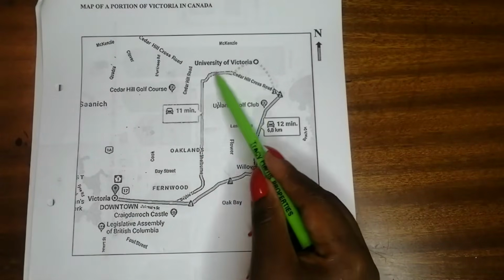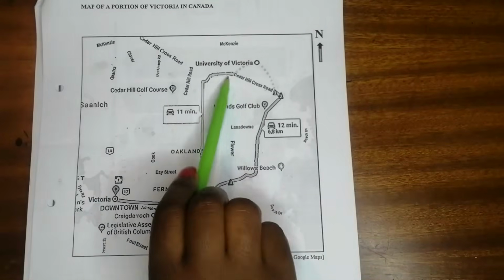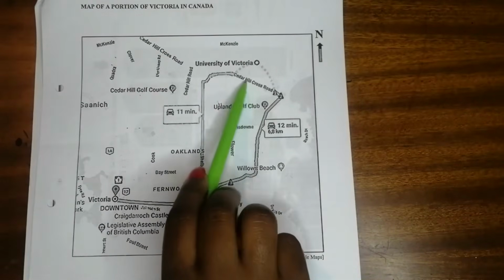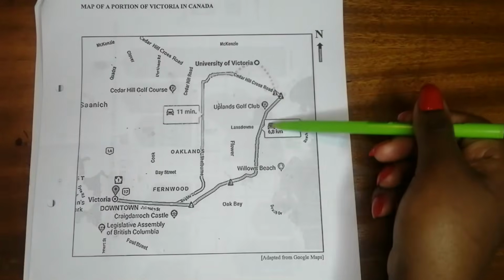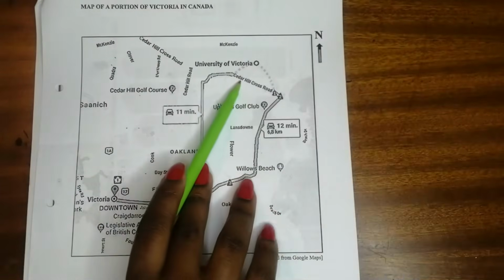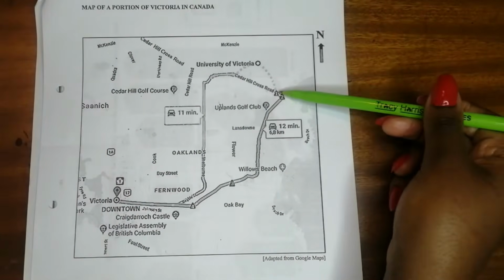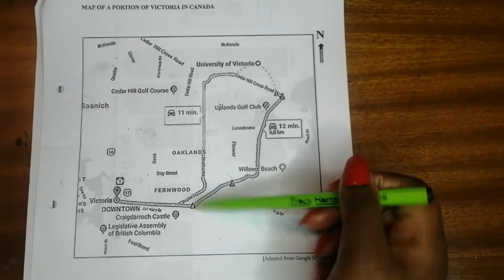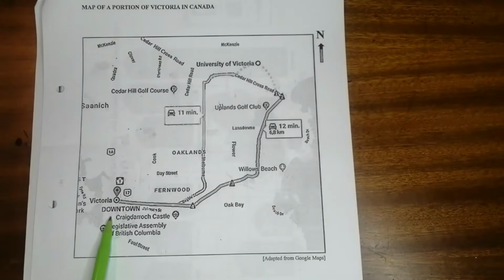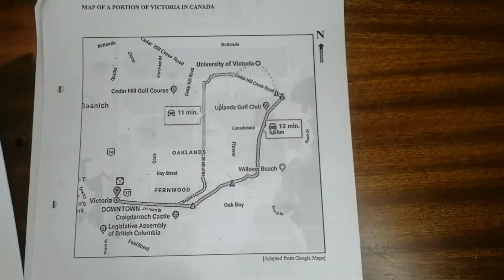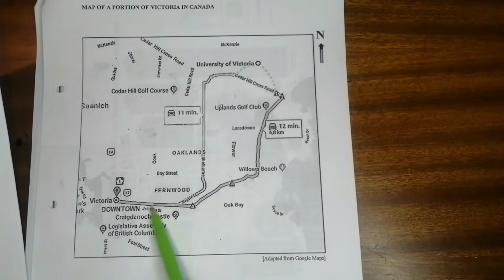We are told that there are 2 route options, and she decided to use this route option, where she took Cedar Hill Cross Road and followed that path to get to Victoria downtown. We are also given a summary of the route that she took.